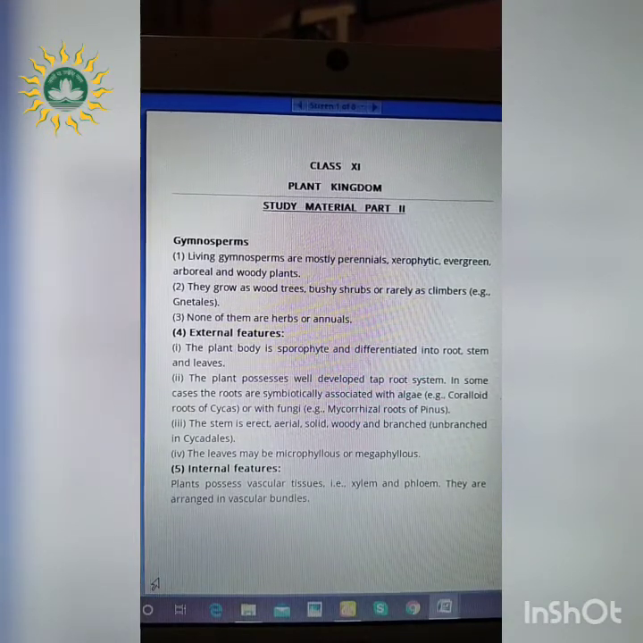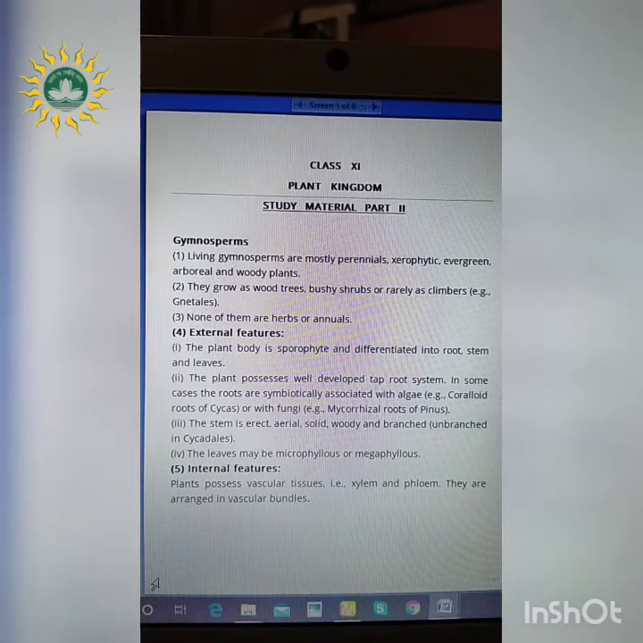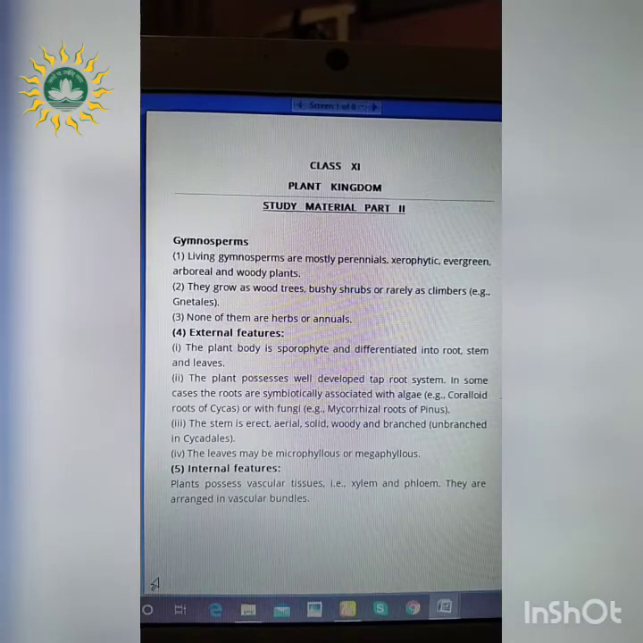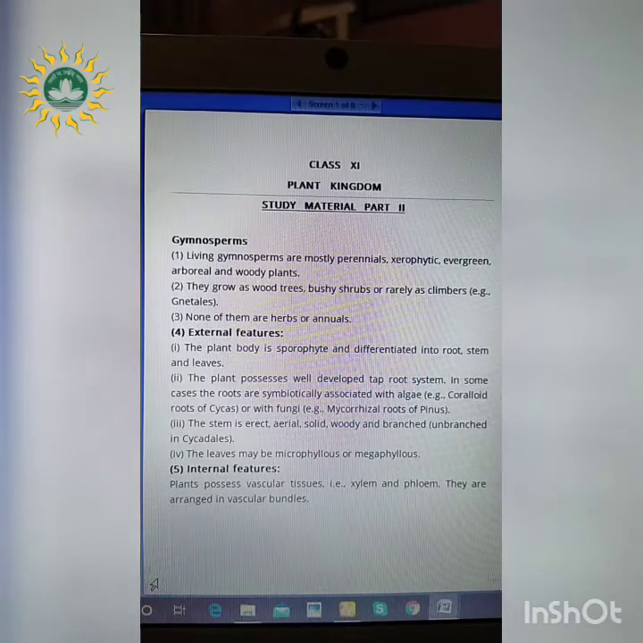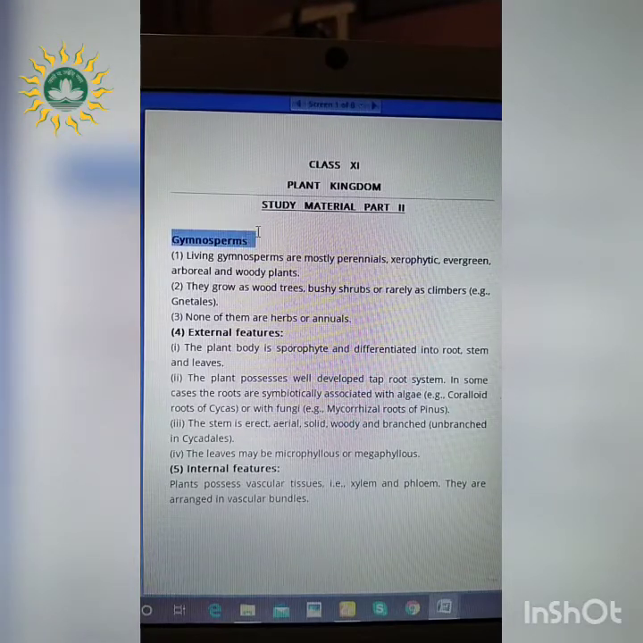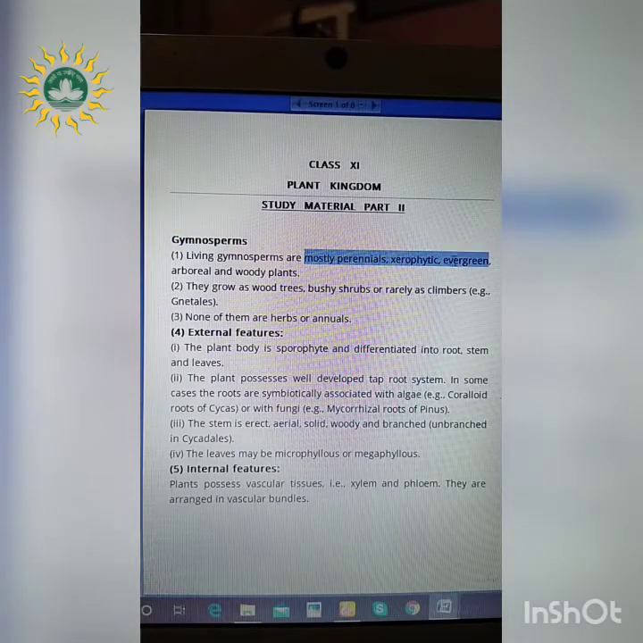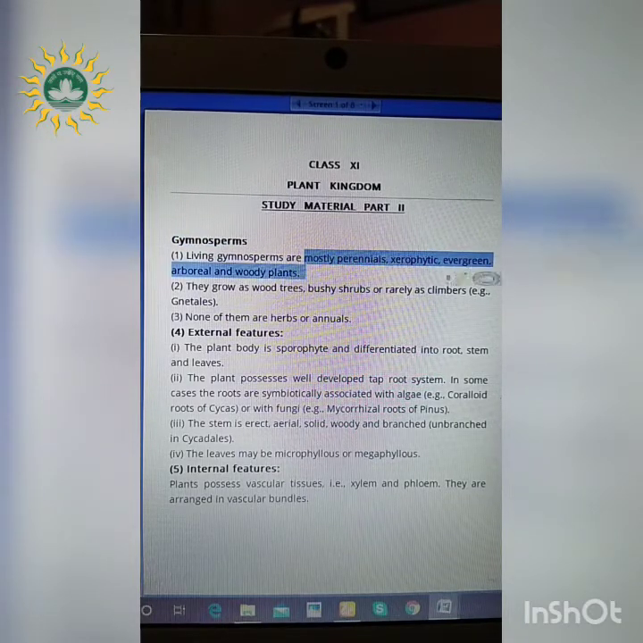We have studied this. So today we will start with the phanerogams, that is the seeded plants, and it is what? The gymnosperms and the angiosperms. Firstly, we will start with the gymnosperms. So these gymnosperms, what are they? They are mostly perennials, xerophytic, evergreen, arboreal and woody plants.